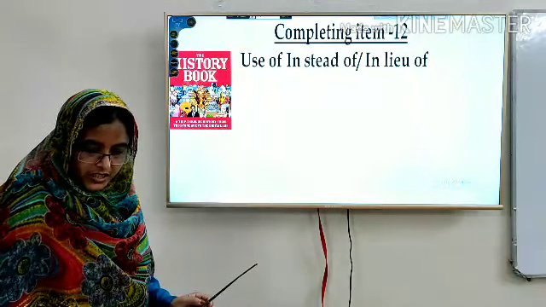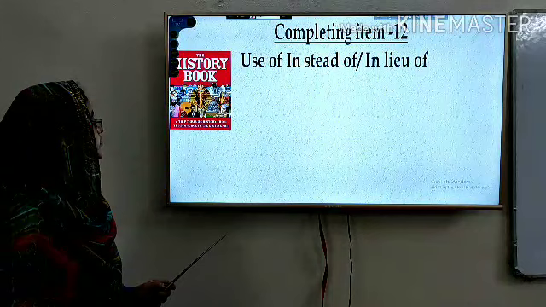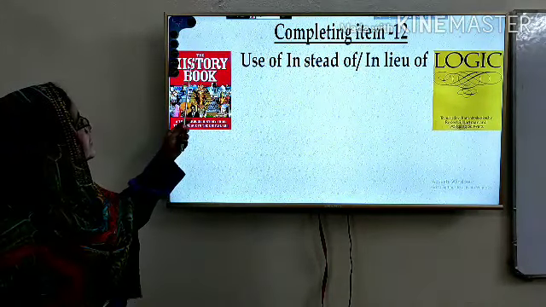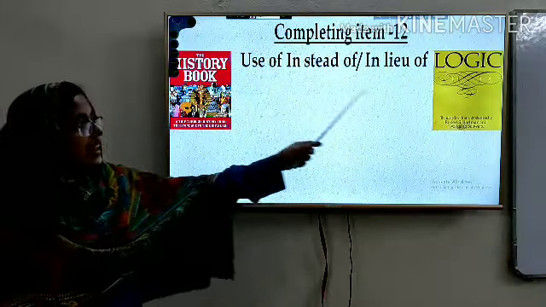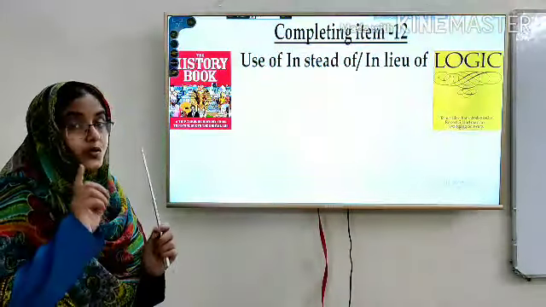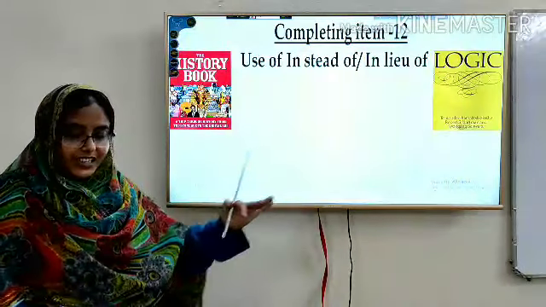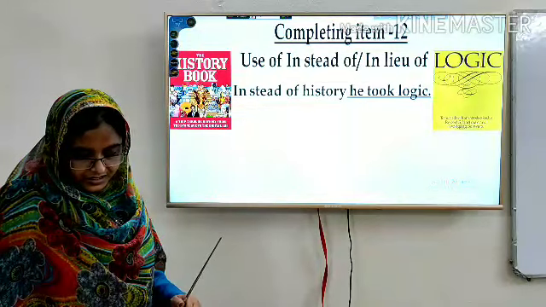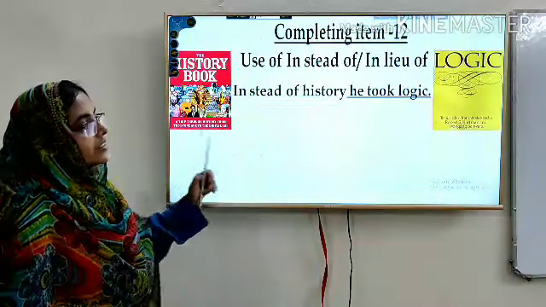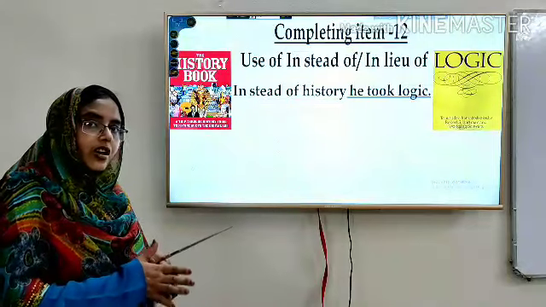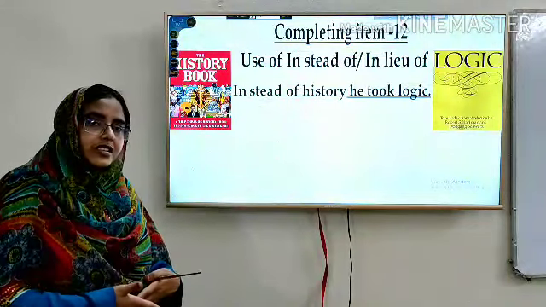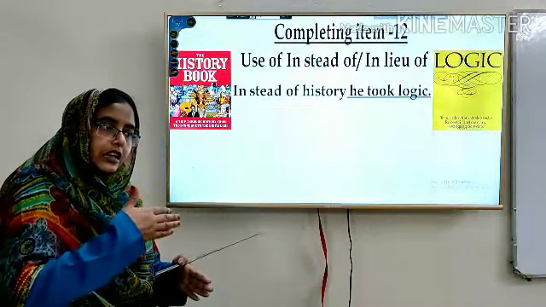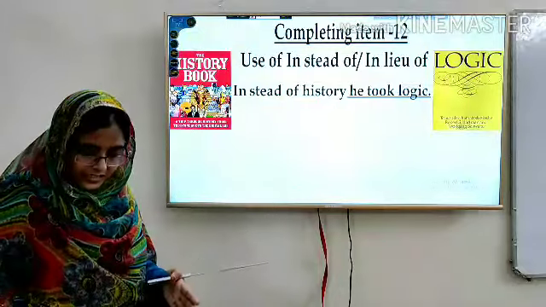Instead of or in lieu of. Here is a sentence. You see here history and logic, two difficult subjects. So, instead of history he took logic. Instead of means to change or to take something against another thing.